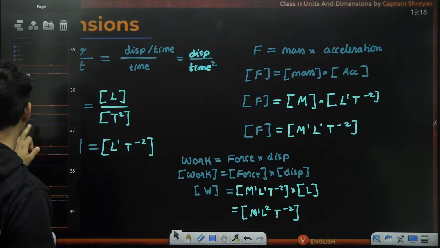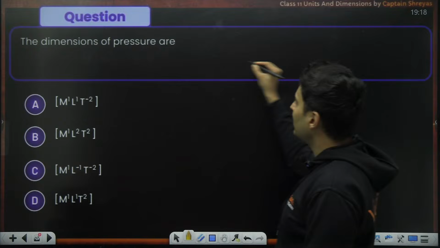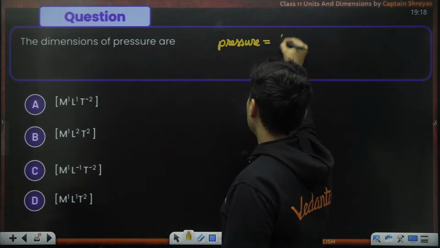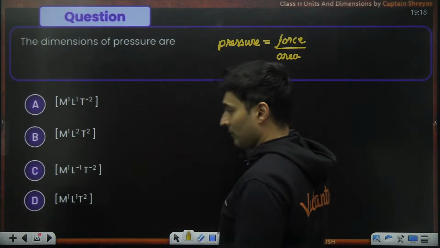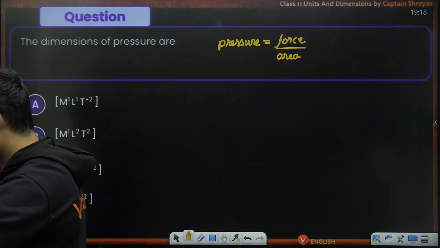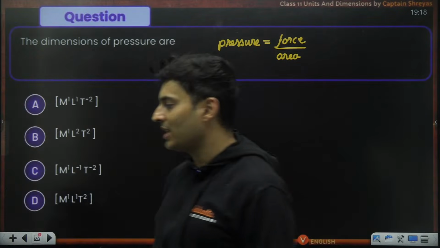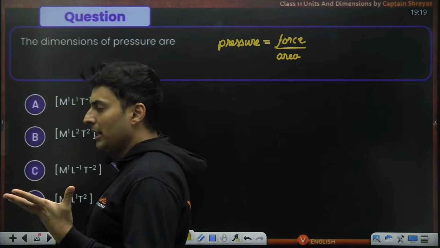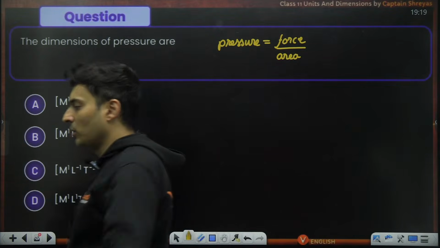Okay. Next one. The dimensions of pressure are... Come on, you guys can do this. I'll give you a hint. Pressure is nothing but force divided by area. Use this formula, you can easily get it. Strain also has no dimension and no unit, correct? That is also something which has neither unit nor dimension. But only angle and solid angle have units but no dimension.